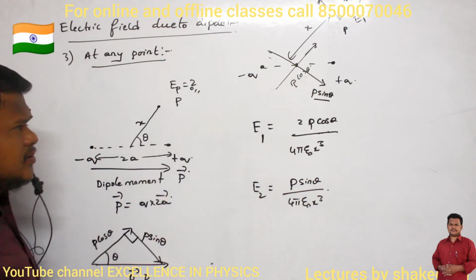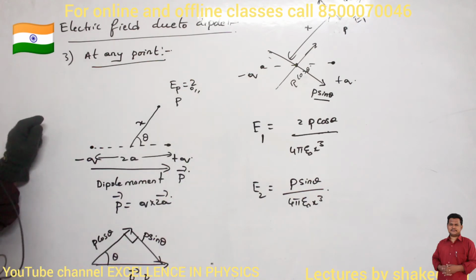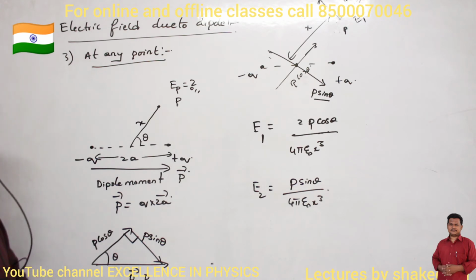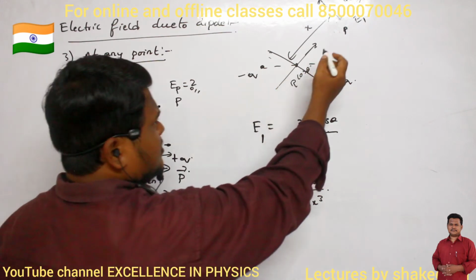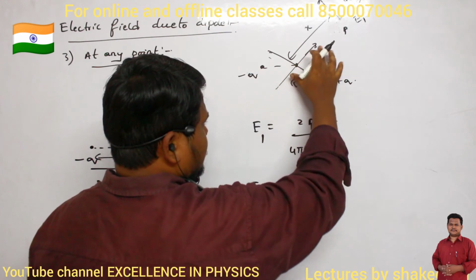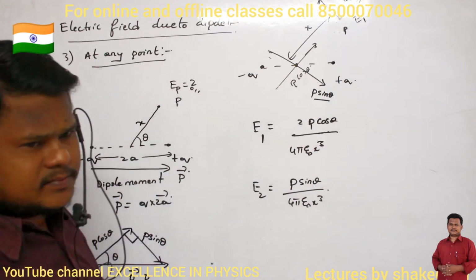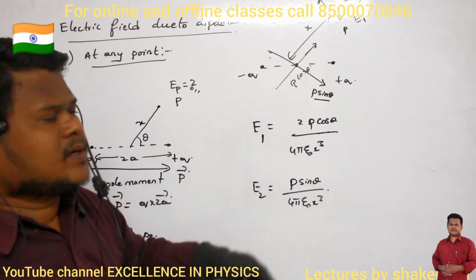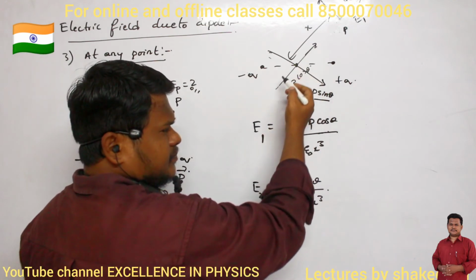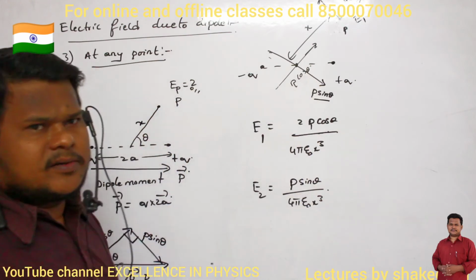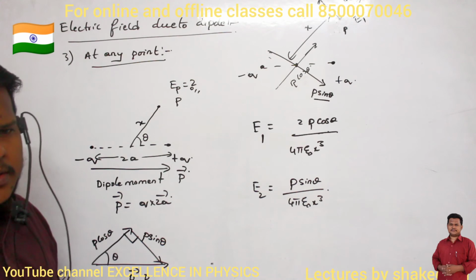Clear? Then how can you take the resultant of those two electric fields? This point is on the axial line of this dipole moment, no? On the axial line, what is the formula? 2p by 4 pi epsilon naught into x cube, if the dipole moment is p. But here what is the dipole moment? P cos theta, no? So 2p cos theta divided by 4 pi epsilon naught into x cube, that's all. Are you able to understand?